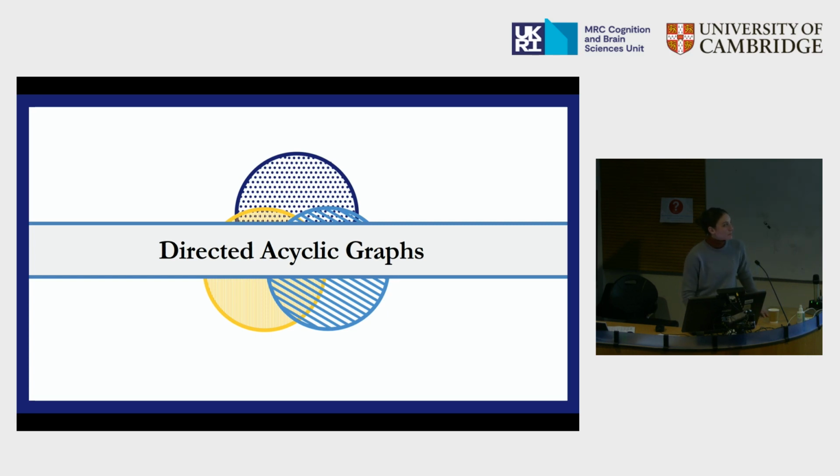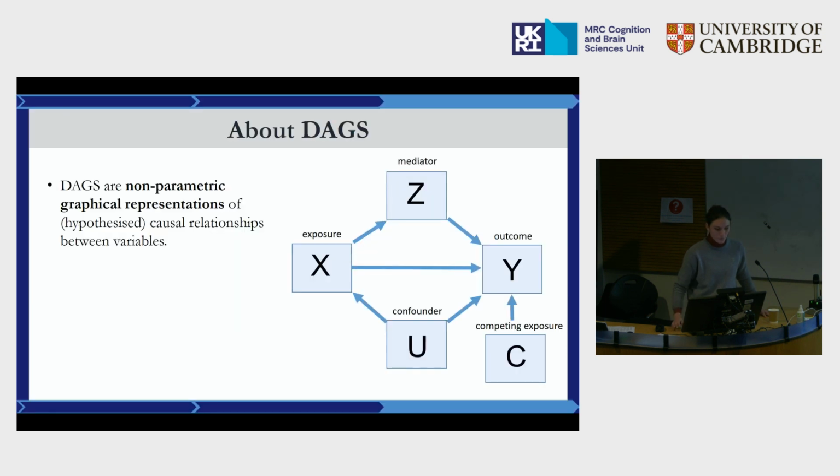Okay, so the last part of the talk is going to talk about one of the many methods that causal inference offers, and this method is directed acyclic graphs. Those are also known as DAGs, and they're non-parametric graphical representations of causal relationships between variables. So here you can see an example. Basically, it's a graph. It's not really much fancier than that, but I think it can be very powerful, and I will show you why.